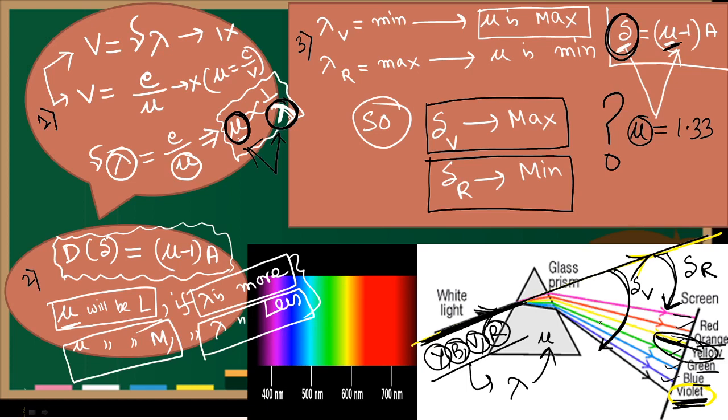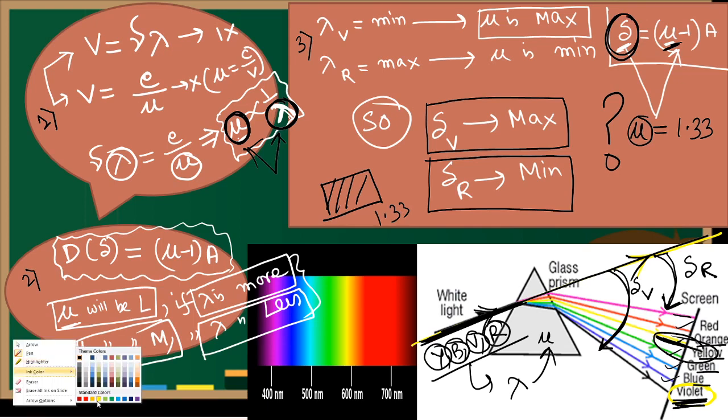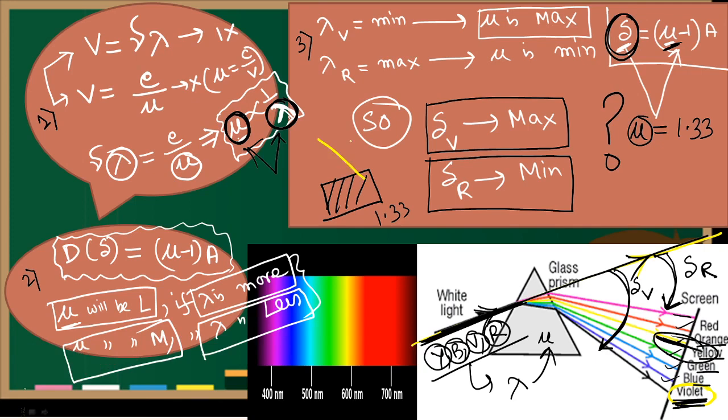That's why whenever you say glass has refractive index 1.33 or water has refractive index 1.4, whatever you are saying, it means we are using the middle color. We are talking about the yellow color. If a book says an object has this refractive index, remember that is true only for yellow color.